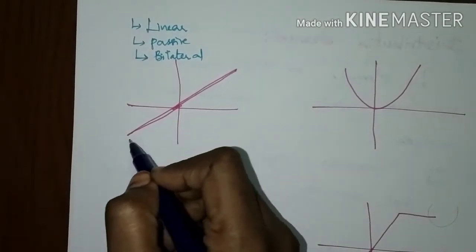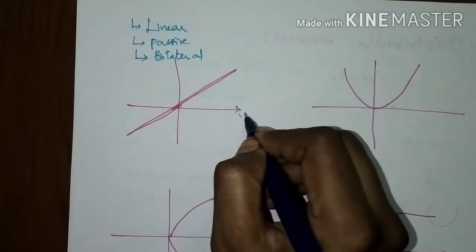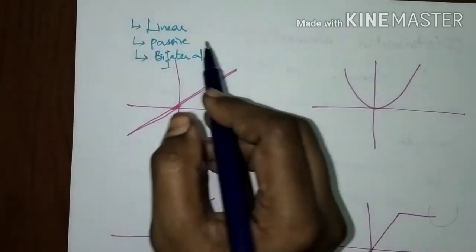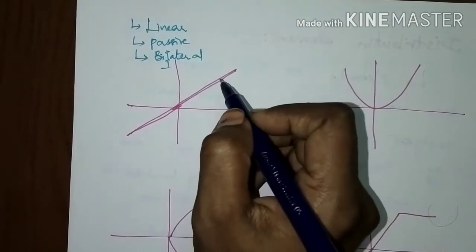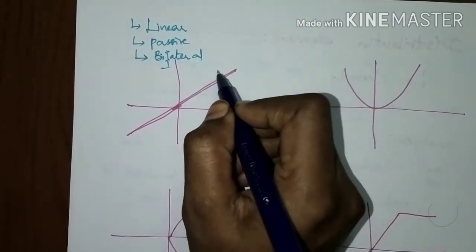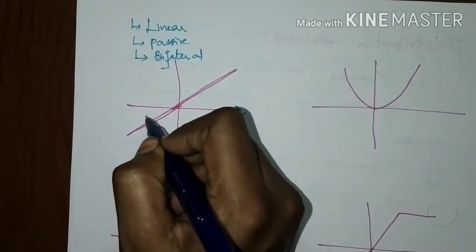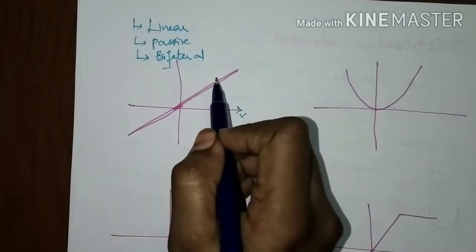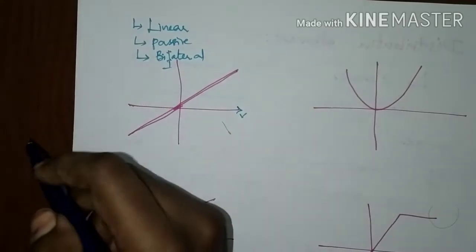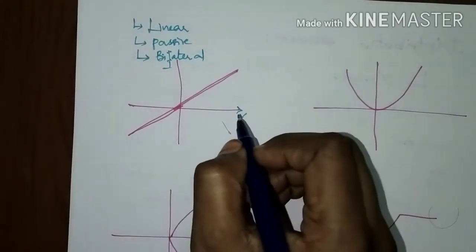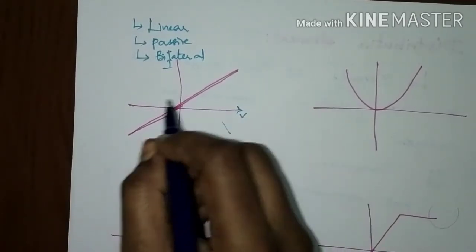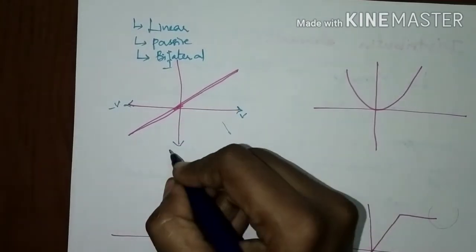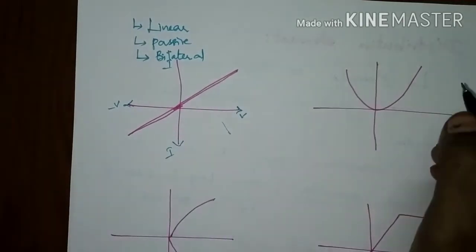So in this graph, the graph is a straight line. The voltage and current are directly proportional. It varies evenly, so it is linear, and it's a graph that lies in the first and the third quadrant. So it represents the passive element. A passive element will have the graph in the first and the third quadrant, and it is bilateral also. Why? If you change the polarity of voltage, the current and voltage relationships are not reversed. They both are the same. So it is bilateral.